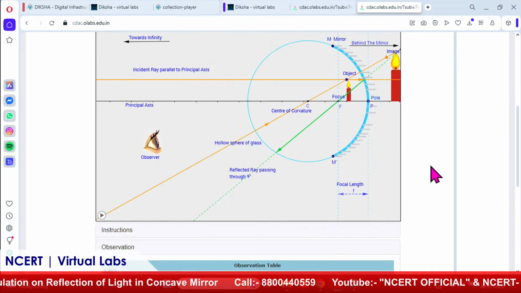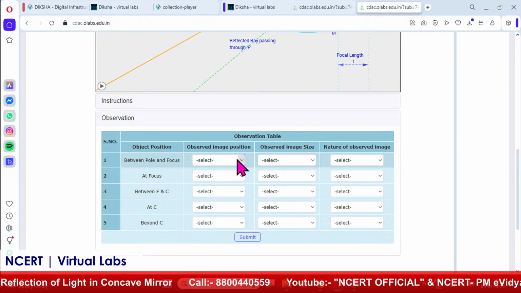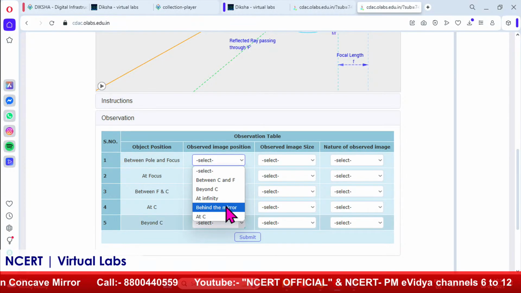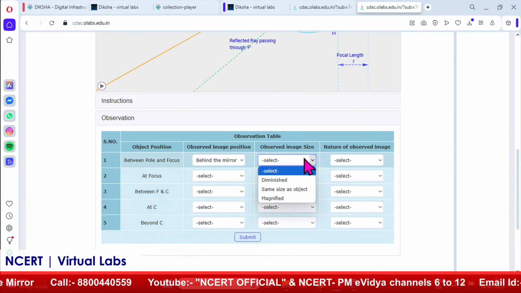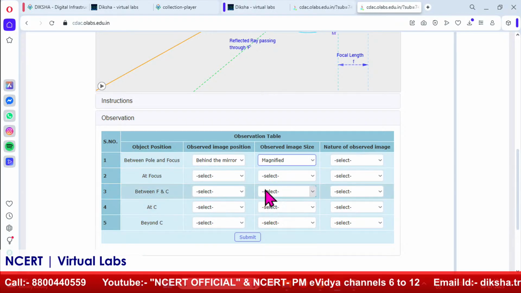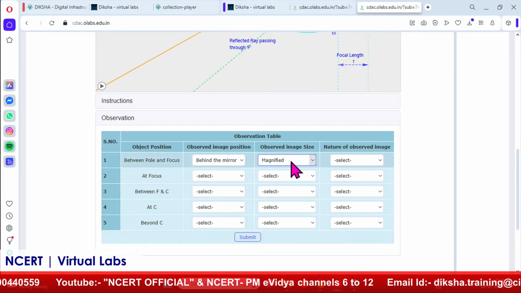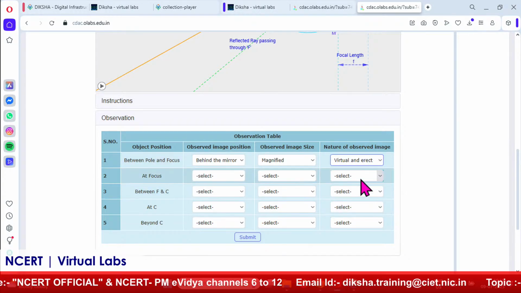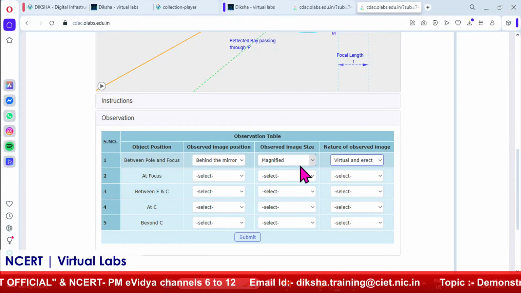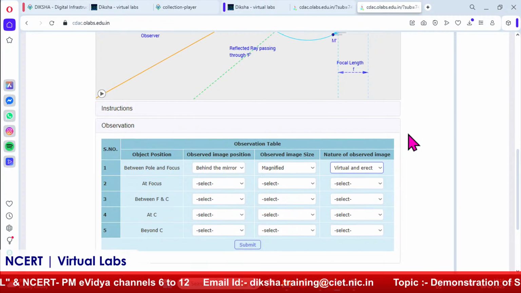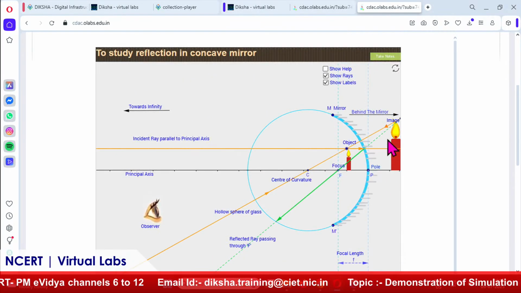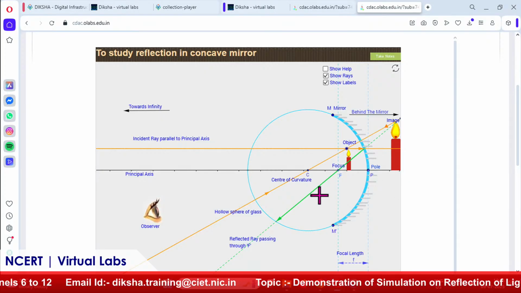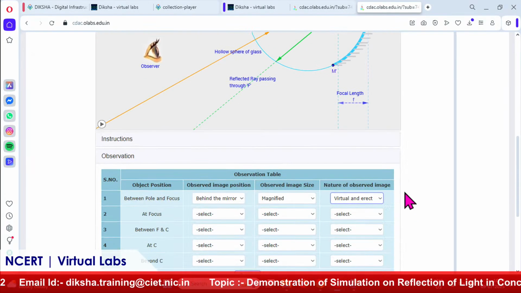So, it is a virtual image. We will write it over here, observed image position: the image is behind the mirror. So, I will write behind the mirror, and it is magnified. I will write the observed image size as magnified. And what is the nature of the image? Nature is virtual and erect. So, all these three observations I have completed over here by seeing this observation part. At the same time they can view it, and they can write their observation also, right.